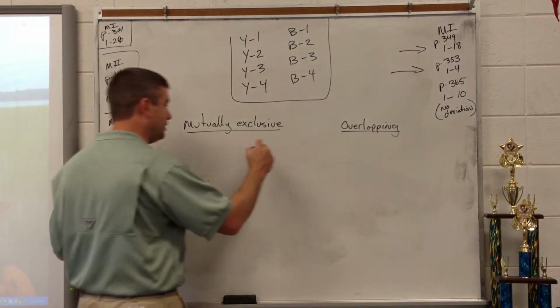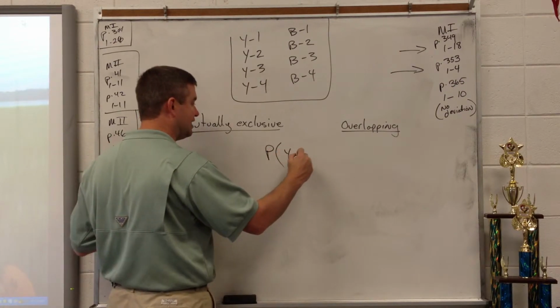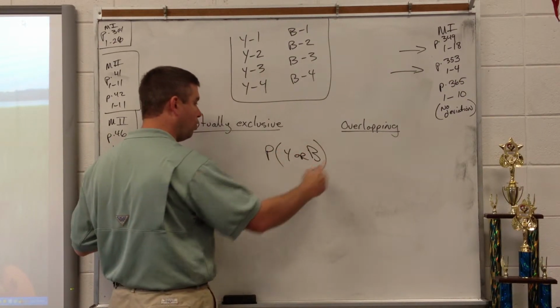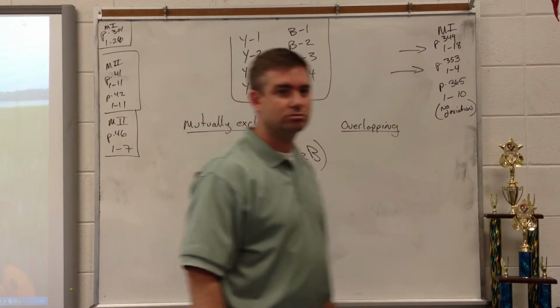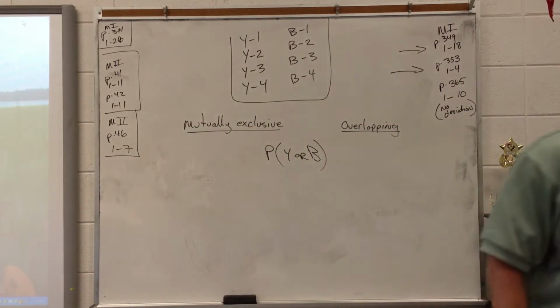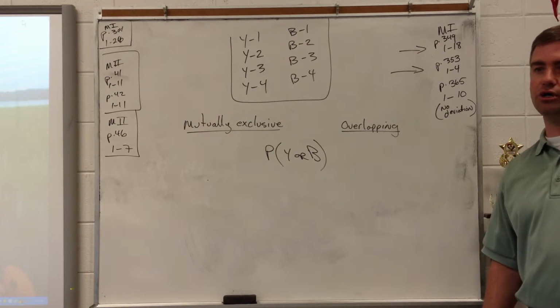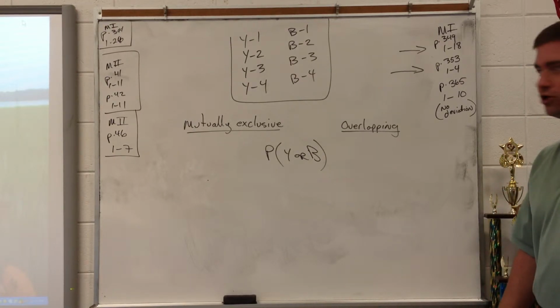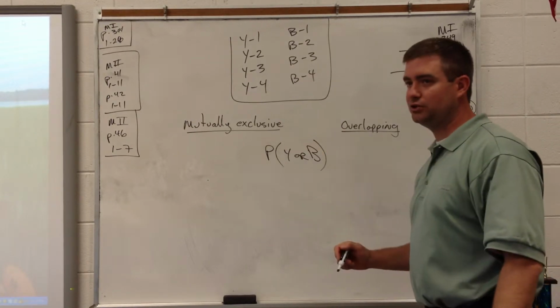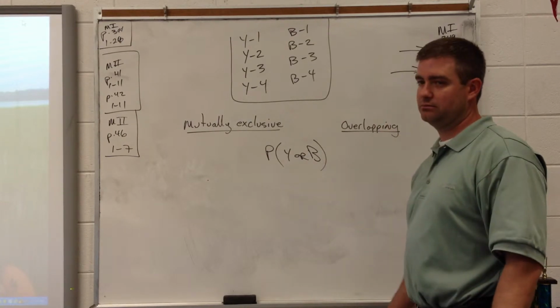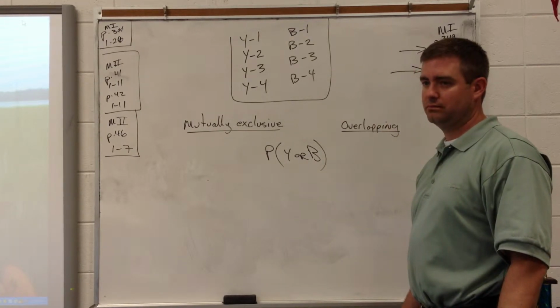Number 1: the probability of a yellow card or a blue card. The first question, is it mutually exclusive or is it overlapping? It's exclusive.